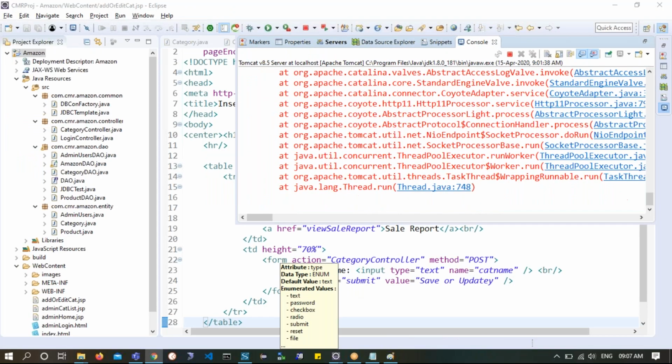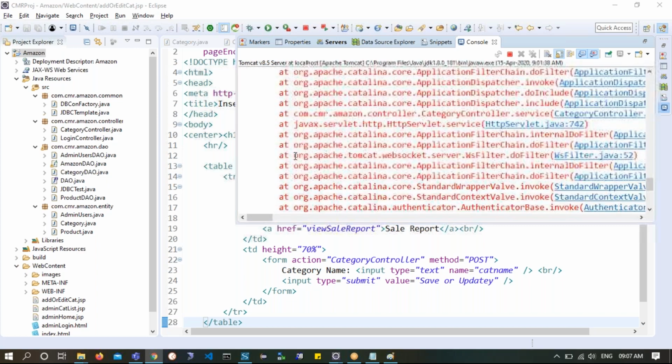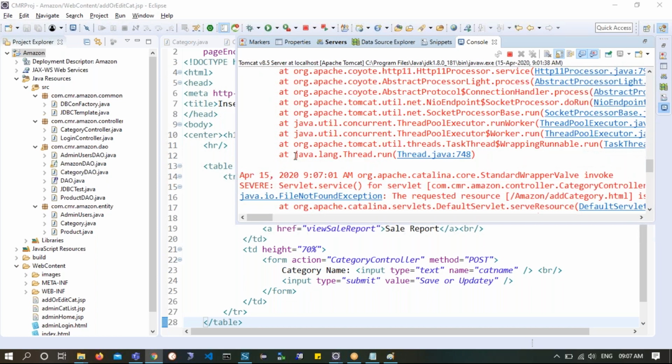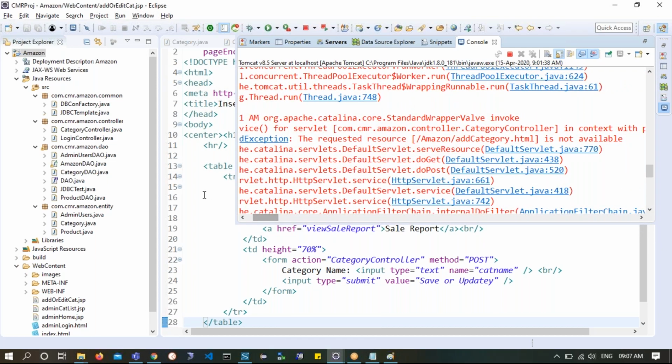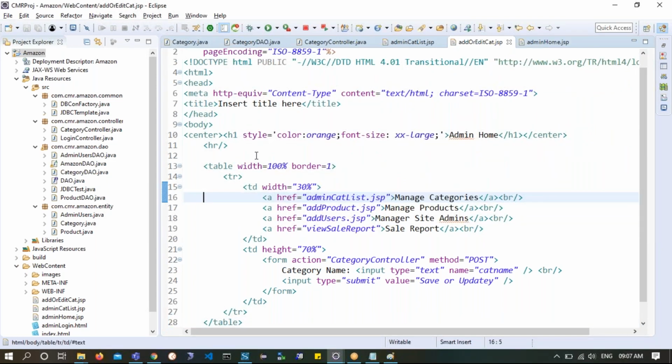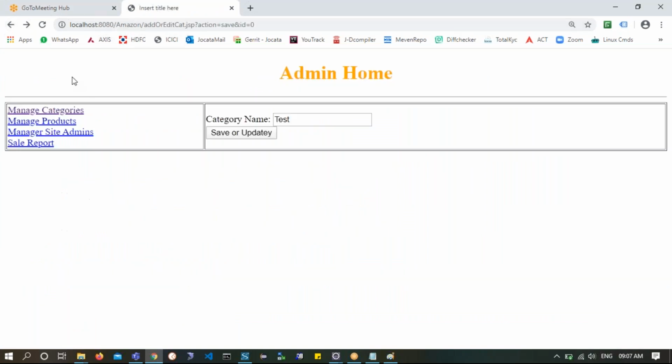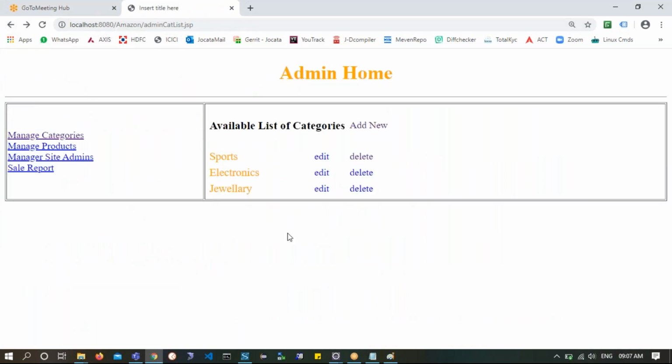Save or update. So here some error is coming. Let's see. The requested resource Amazon add category.html is not available. Oops. So we need to change the category controller. We forgot that. So let's change that one also. After that we will come back here. Go back. So the functionality we have completed so far is that this one is now routing you properly.